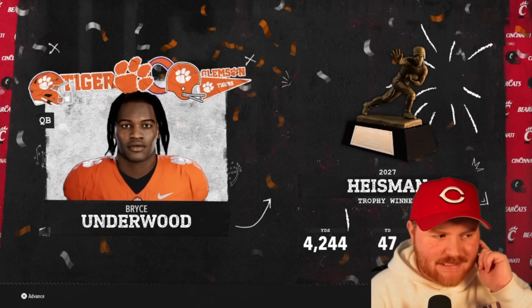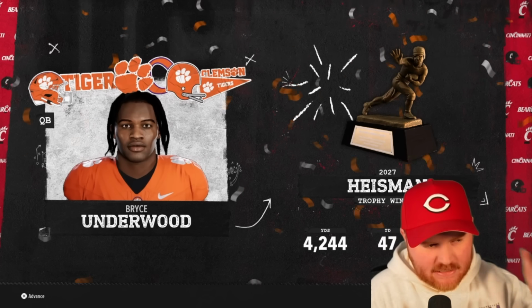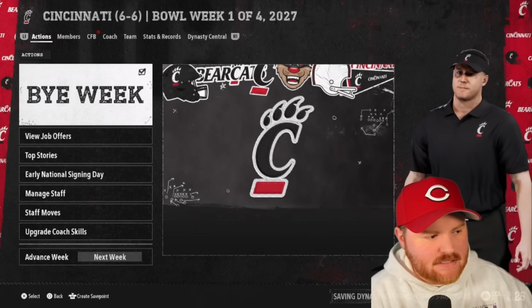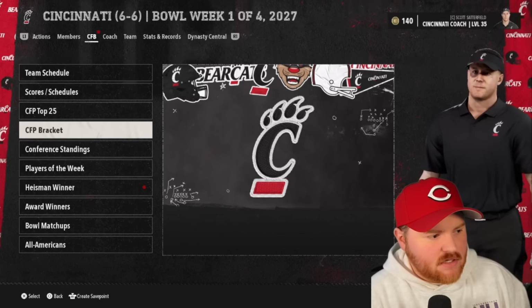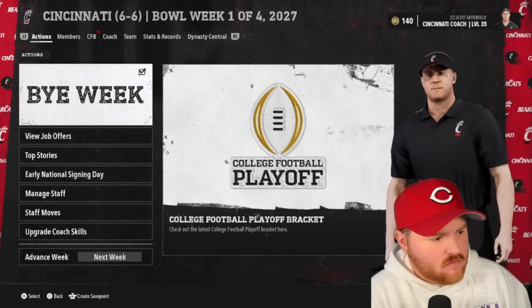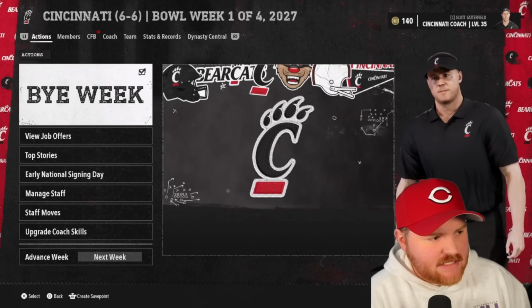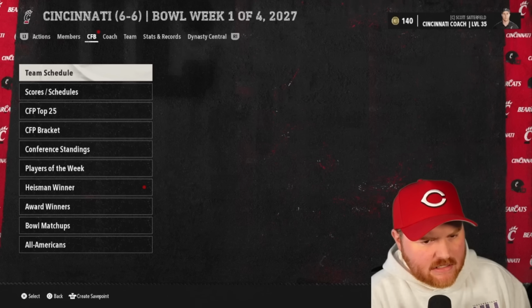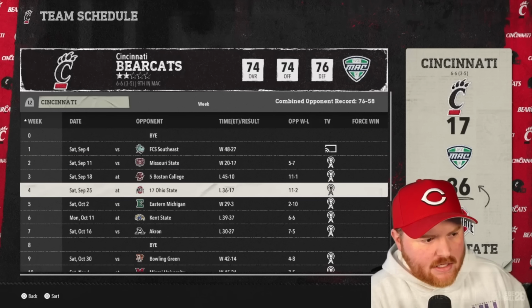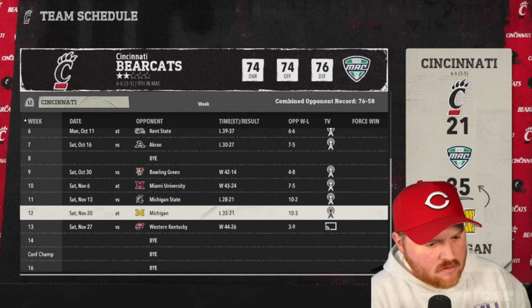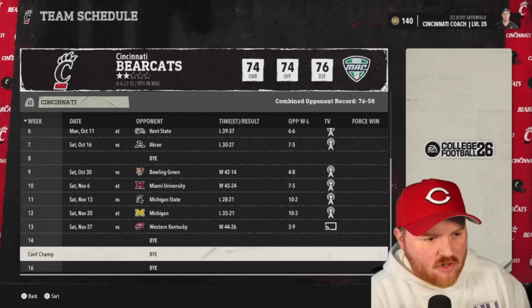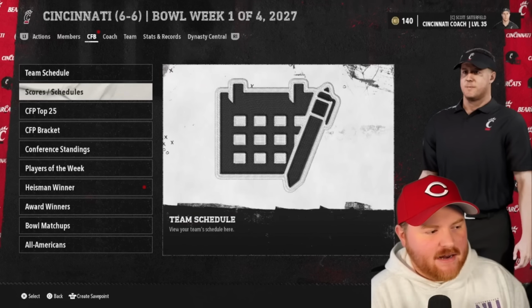Bryce Underwood wins the Heisman for Clemson, which is an interesting one. I think that Clemson probably made their third straight CFP. Let's look at the bracket here. Oh, Cincinnati didn't make a bowl game even though they're 6-6. Why? Wait, hang on. Let's look at that. They didn't present us with a bowl game. Yeah, they didn't get a bowl game even though they're 6-6. Wow. That's what you get for being uninspiring.